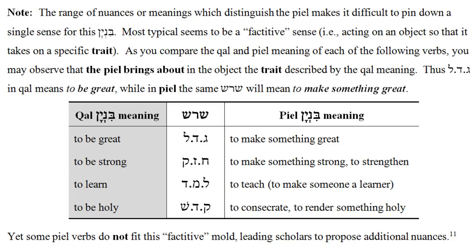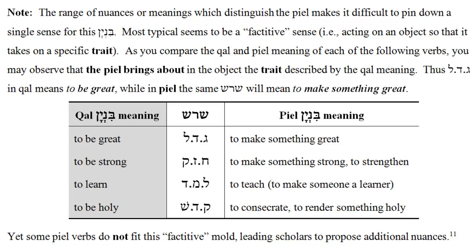Consider, for example, the shoresh gadal. When in the Kal Binyan it means for something to itself be great, but when in the PL Binyan that same shoresh gadal means to make something great, so that that object takes on the trait of greatness. Chazak in the Kal means for some entity itself to be strong. The subject of chazak in the PL Binyan means that that subject is making something else to take on the trait of being strong, to strengthen that other entity.